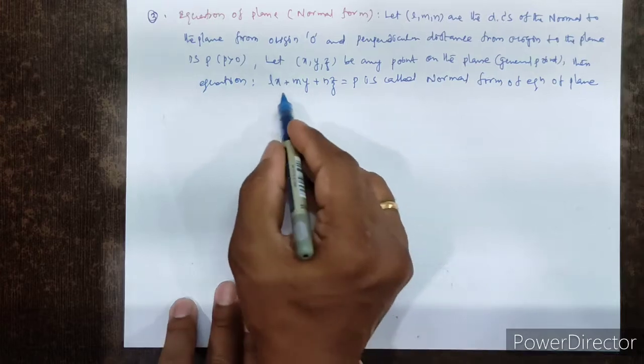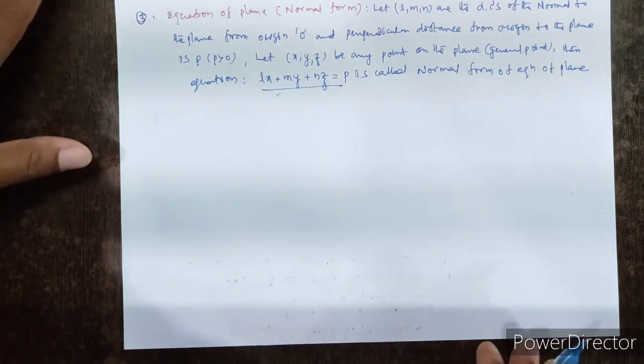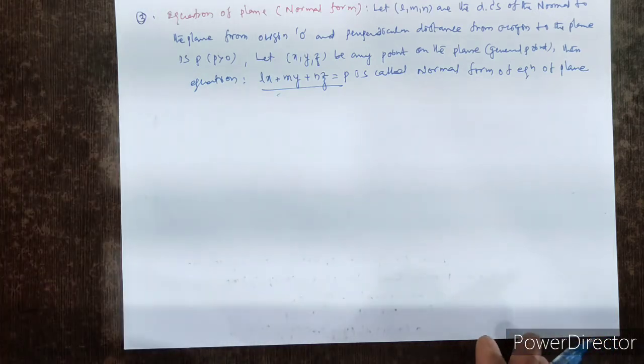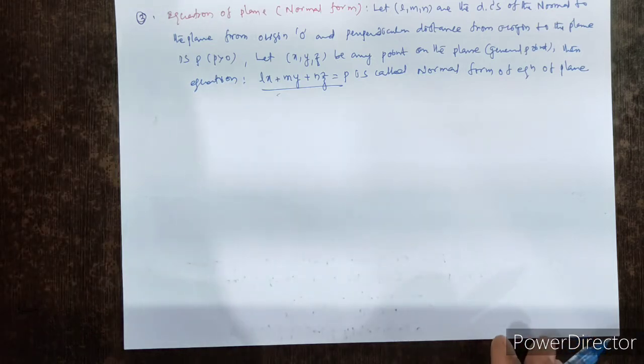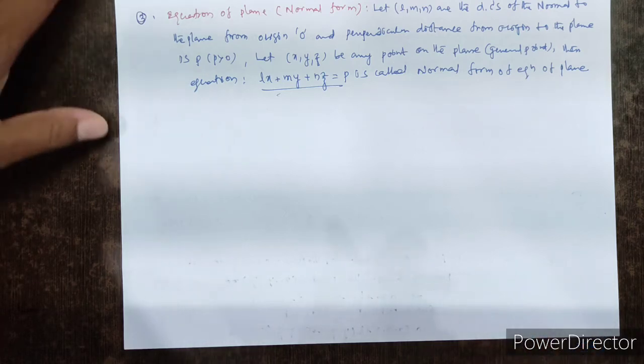So Lx plus My plus Nz equal to P, where L, M, N are direction cosines of the normal to the plane from origin, and P is the perpendicular distance from origin to the plane. So this is the normal form of equation of plane.